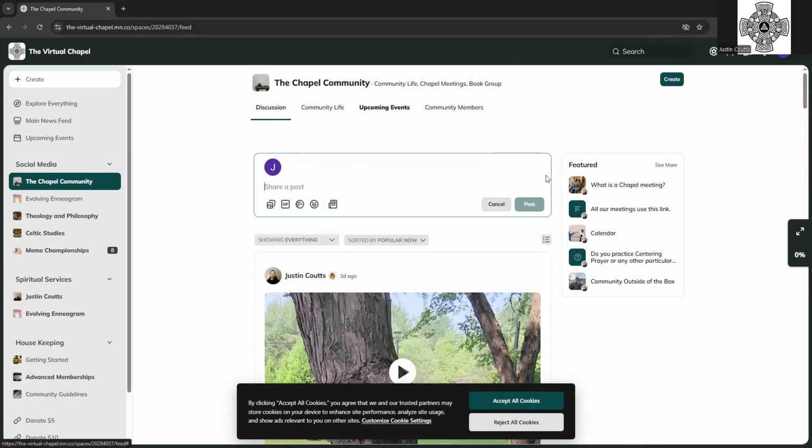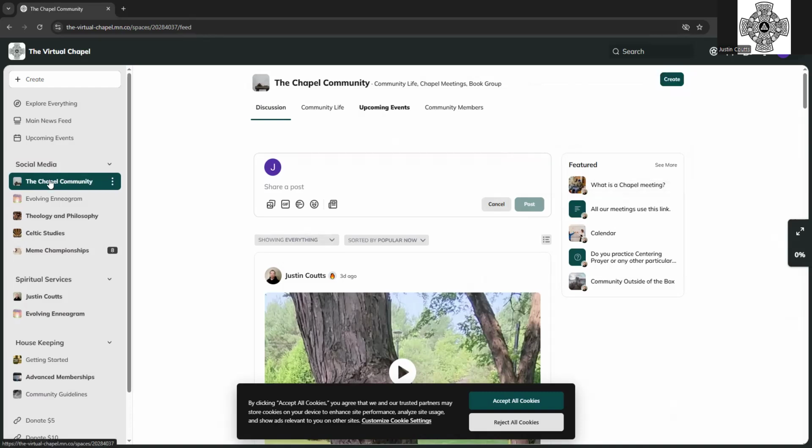You can also go up here to this create option in the corner, and it gives you different options. You've got a quick post, which is just what you see here basically, and it's a good place to start. An article is where you can write an entire blog post in here. If you want to include multiple pictures or images, that's the way to do it. You can also ask questions or polls, and of course you can invite your friends, which please do. The more the merrier in terms of social media, right?